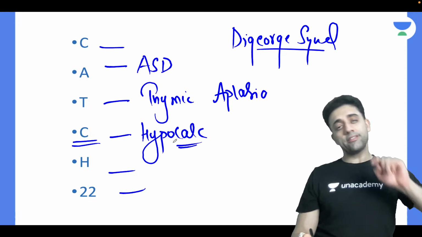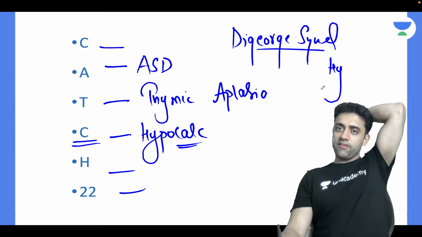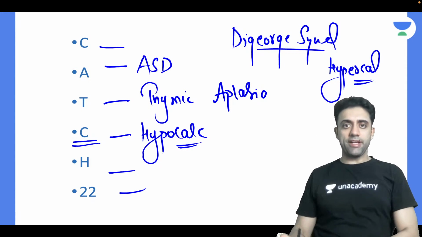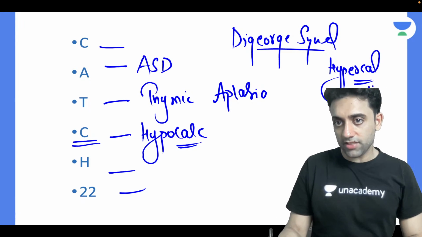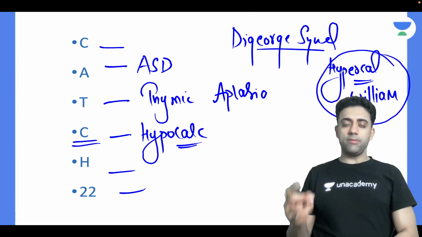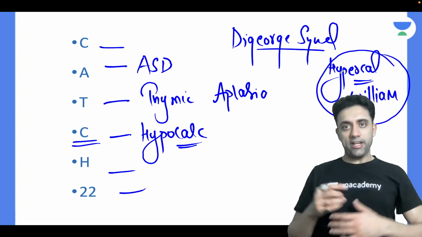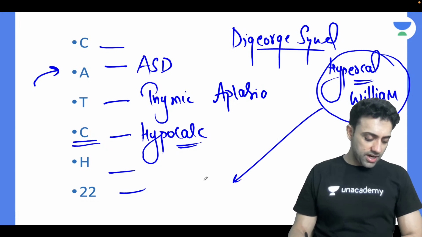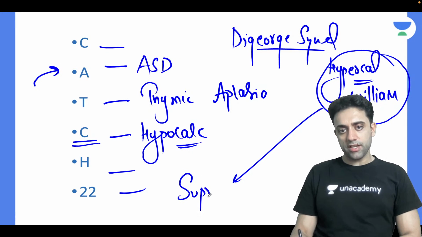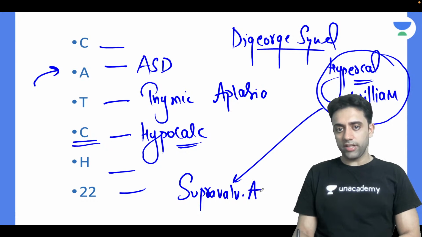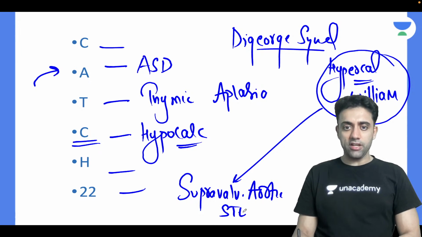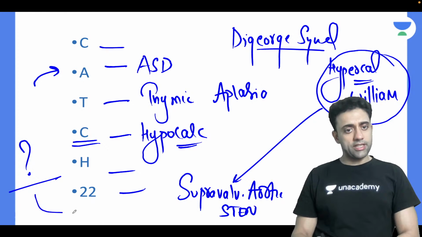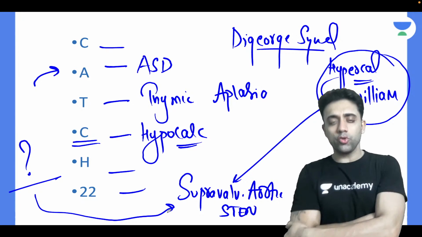And remember, this syndrome will have hypocalcemia. And where will you see hypercalcemia? Ye question aaya tha exam mein. A baby with high serum calcium levels. Anyone? Williams syndrome. Yes, Williams syndrome will have hypercalcemia, and DiGeorge syndrome will have hypocalcemia. And a DiGeorge syndrome baby will have atrial septal defect. And which is the most common congenital heart defect in Williams? The most common congenital heart defect in Williams is supravalvular aortic stenosis. If the mother has taken dash drug during pregnancy, the baby will have supravalvular aortic stenosis.